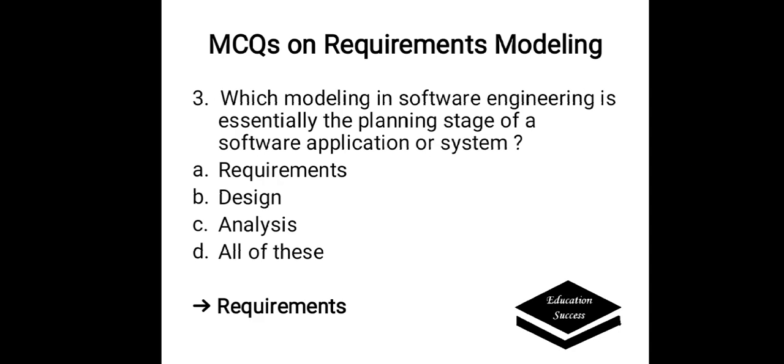Which modeling in software engineering is essentially the planning stage of a software application or system? Options are A. Requirements, B. Design, C. Analysis, D. All of these. Correct answer is requirements.